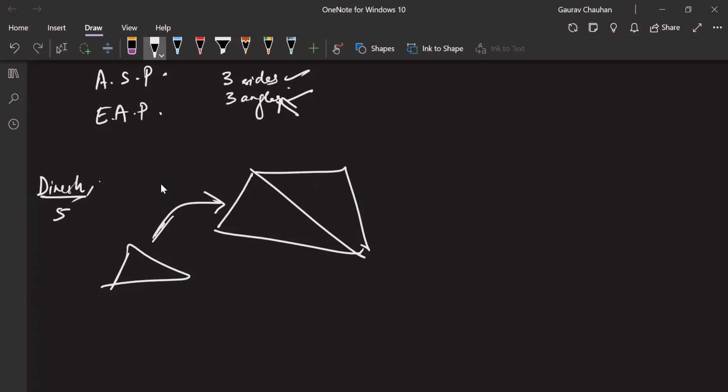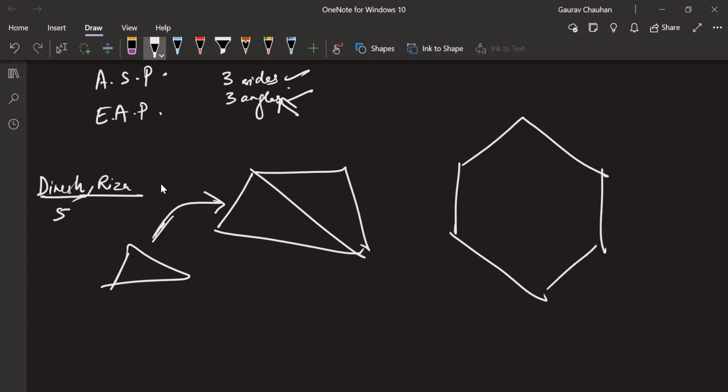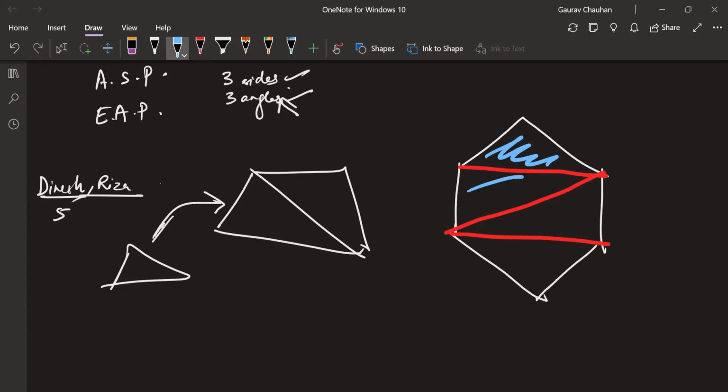Perfect, Riza. This is even more important. It's the same point as yours, Dinesh, but she's generalizing your point. Riza is saying that not just a quadrilateral, you take any polygon, you take a hexagon. This is a 6-sided polygon. I can divide it into triangles by joining its diagonals. You see this, I have joined one diagonal, another diagonal, another diagonal. There is 1 triangle, 2 triangles, 3 triangles, 4 triangles making up this thing.